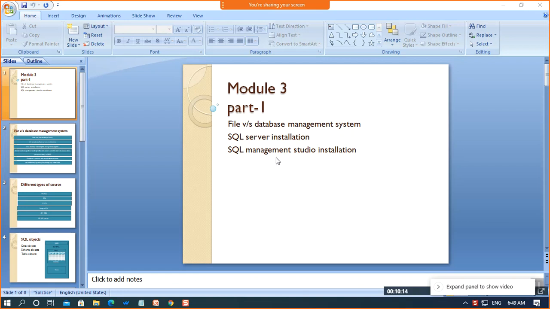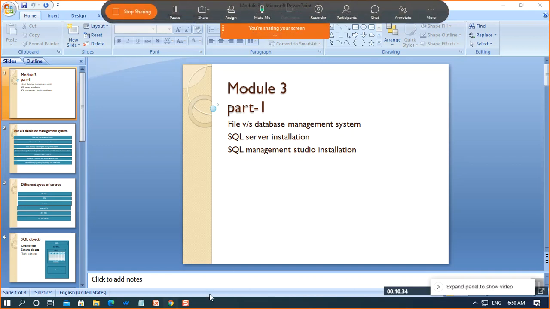recording sessions. So, we need to install SQL in our system. I have already installed it. Have you installed SQL in your system? Okay, fine. We'll come to the installation part later on. Let me first explain these two terms.